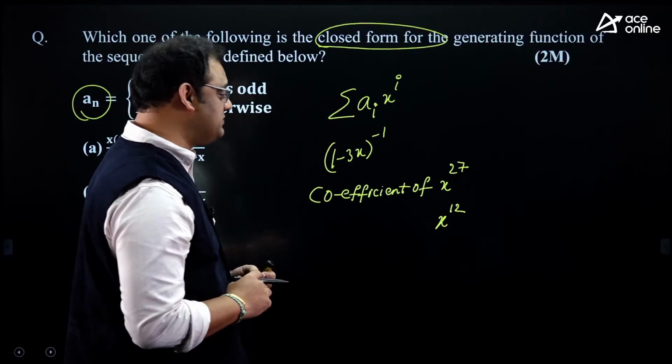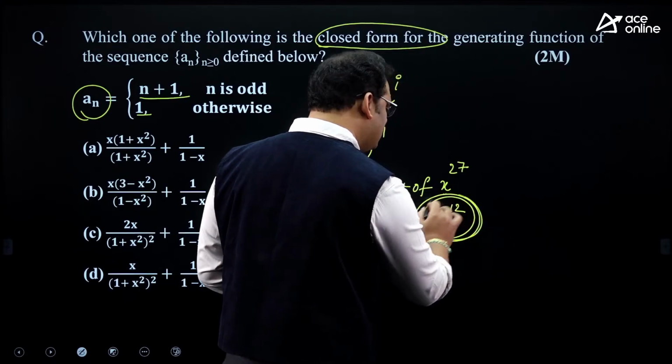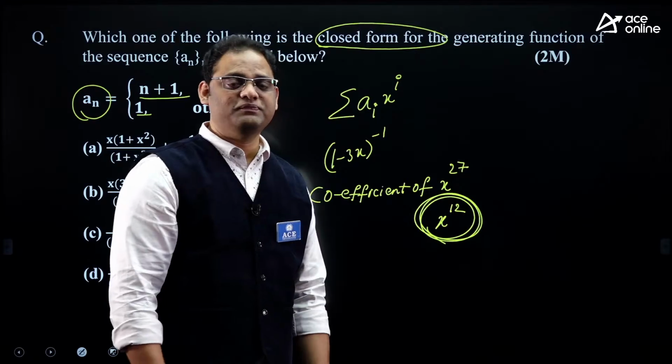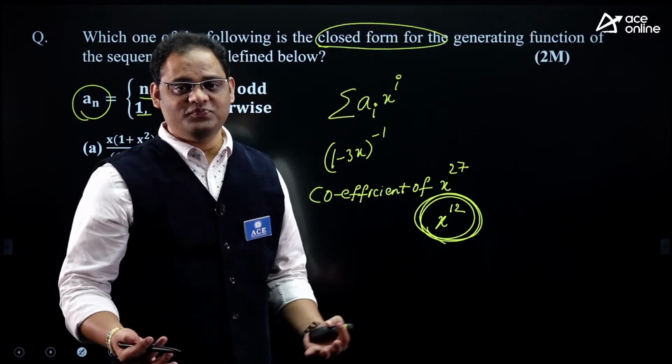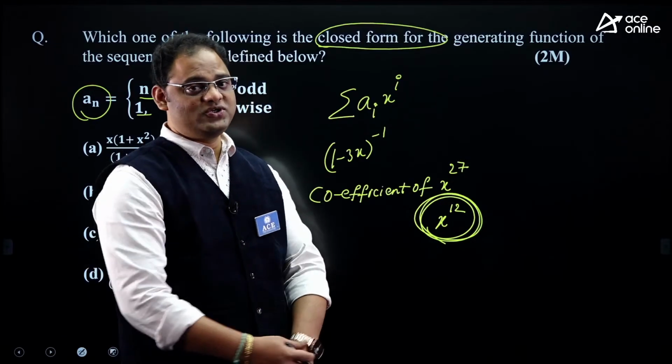The coefficient of x power 12 is indirectly asking the number of ways of choosing 12 objects from a given sequence consisting of k objects a1, a2, a3, and so on up to ak, where repetition is allowed.